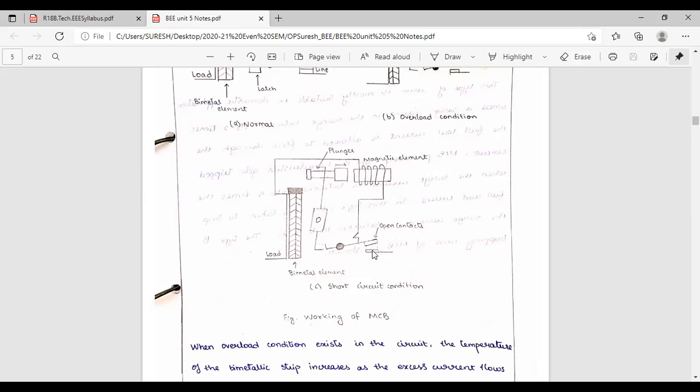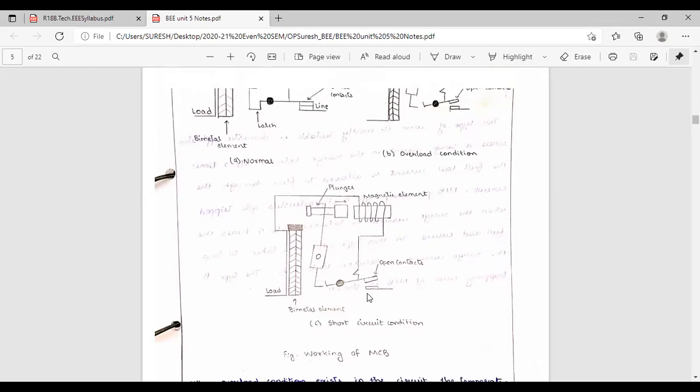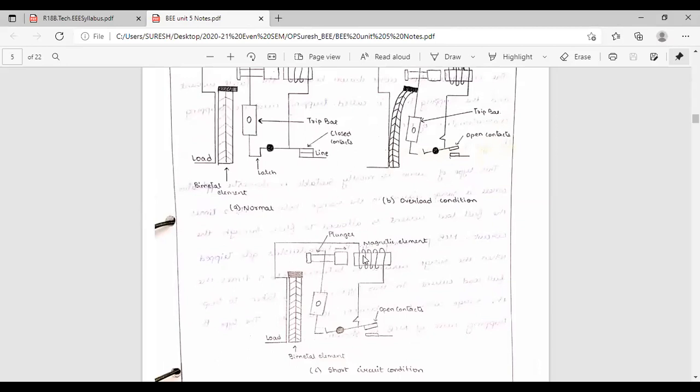This is the movable contact. Remember, the fixed contact is fixed. It cannot move. Only the movable contact can move. That means it is pulling the contact upwards due to this magnetic effect. That is the short circuit condition. In short circuit condition, the magnetic effect is working.